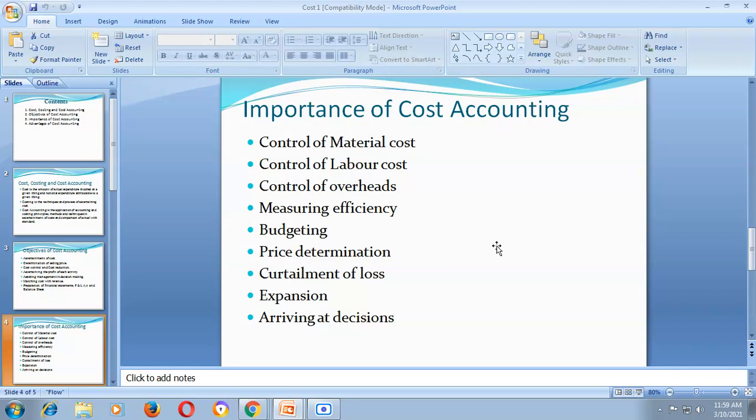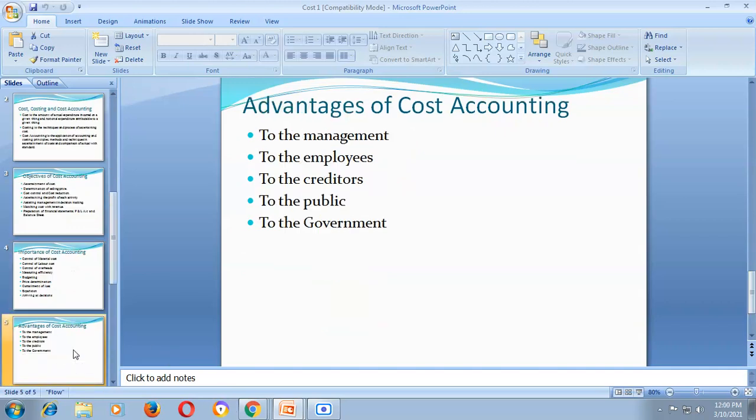I repeat again: control of labor cost, control of material cost, control of overheads, measuring the efficiency, then price determination, expansion, arriving at decisions. These things show the importance of cost accounting.